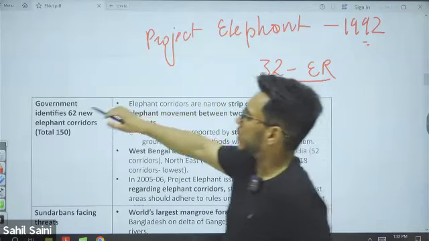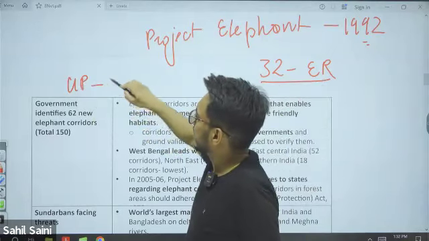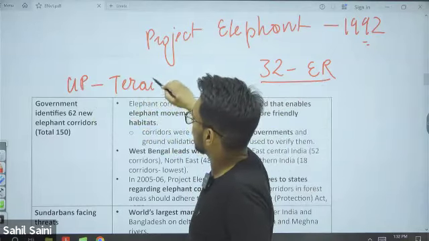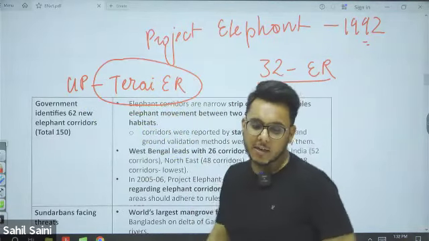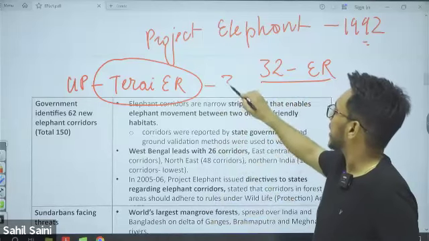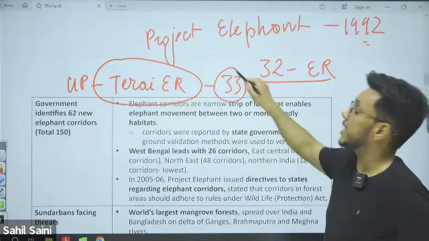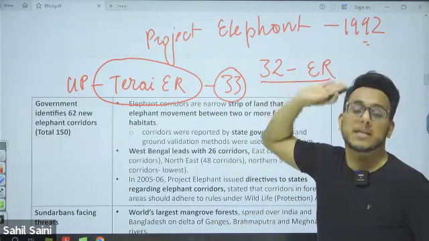Uttar Pradesh Terai Elephant Reserve. This is the 33rd Elephant Reserve of India, which has been declared after a gap of many, many years.